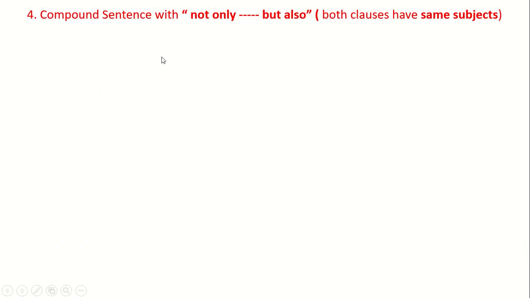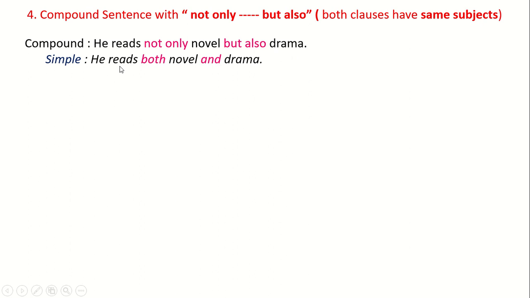Rule number 4. Compound sentence with not only but also. But here is a condition that both the clauses have the same subject. He reads not only novel but also drama. Both the clauses have the subject he. So in this case we can write: he reads both novel and drama. That means we just change, instead of not only we write both, instead of but also we write and. So it becomes: he reads both novel and drama.